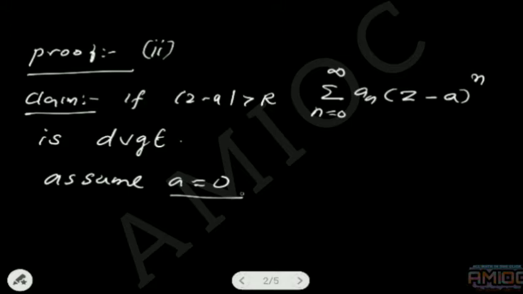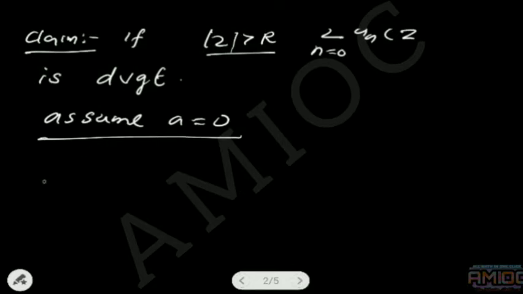The consequence of letting a = 0 was discussed in the first part. Then our claim is: if |z| > R, the series summation n = 0 to infinity of a_n z^n is divergent.